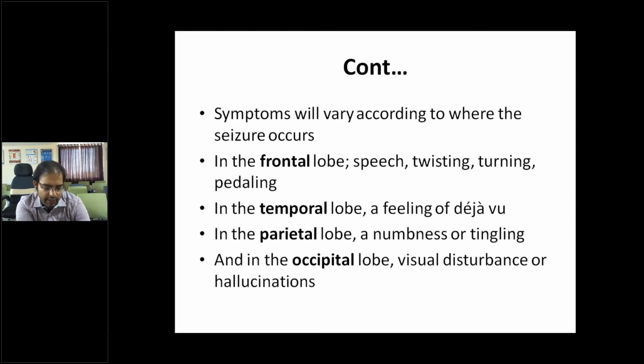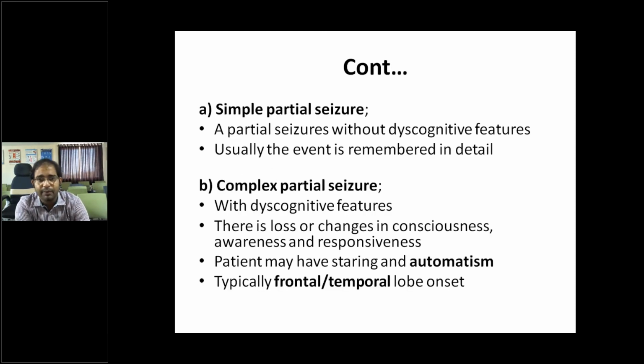So it depends on which lobe of the brain the seizure has started. Based on that, the symptoms might be there. So frontal lobe, temporal, parietal and occipital lobes. Roughly you remember, frontal means speech, temporal means deja vu phenomenon, parietal lobe means tingling and numbness, occipital means visual disturbances.